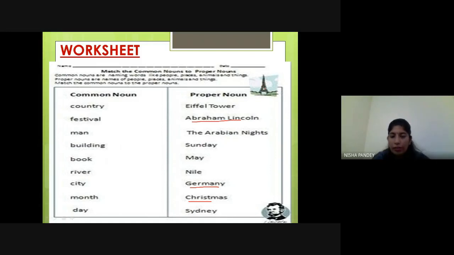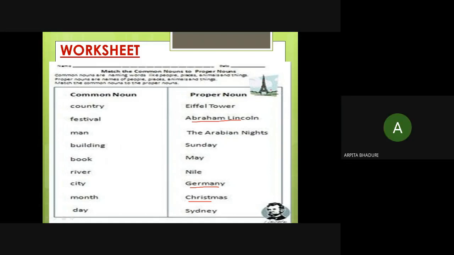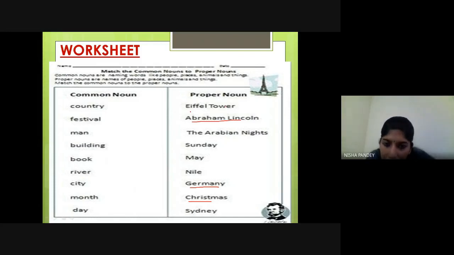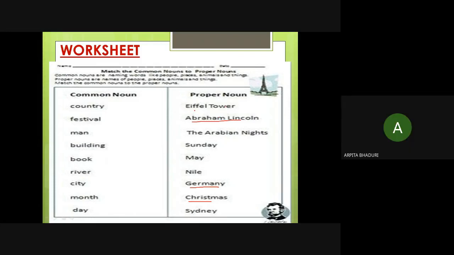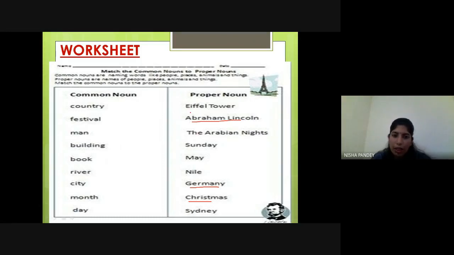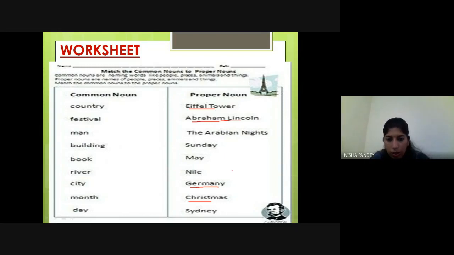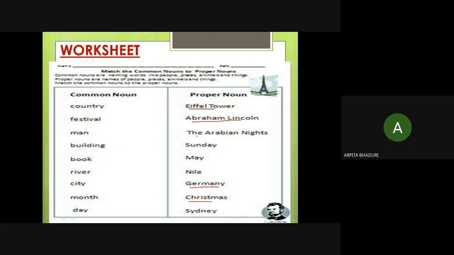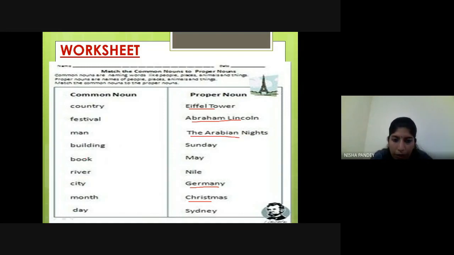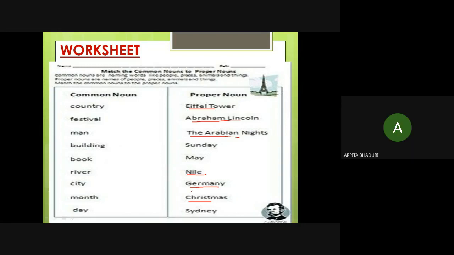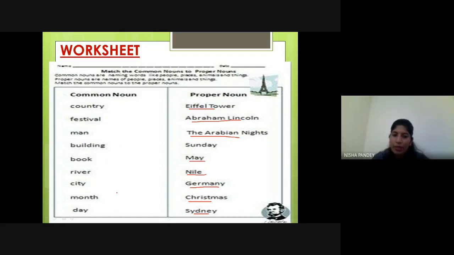Now, building. Which building? Can you see this picture? What is this? This is Eiffel Tower, right? So we'll match with building, Eiffel Tower. Now, book. Arabian Nights is the name of a book. Now, river. Nile is the name of a river. City. Sydney. Okay. Month, May. Day, Sunday.